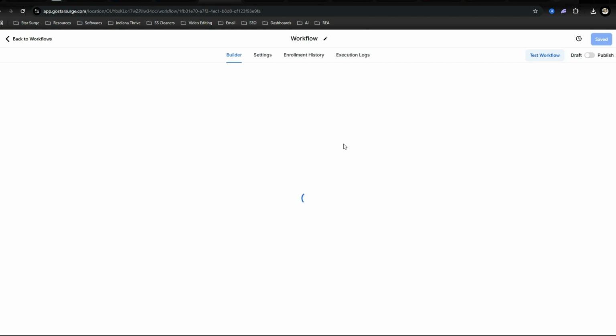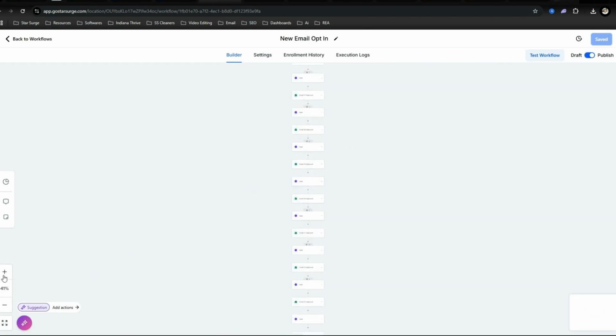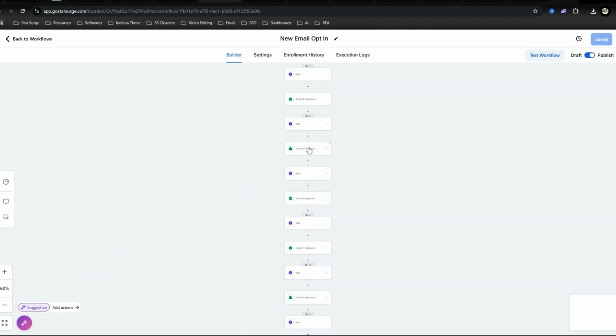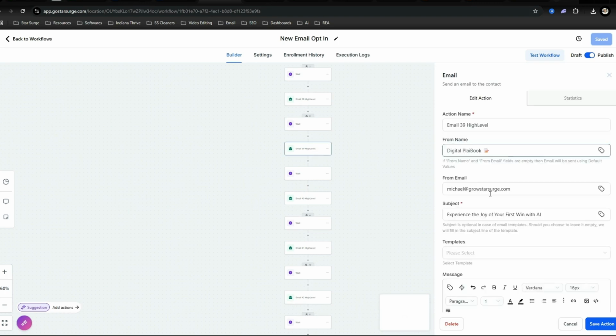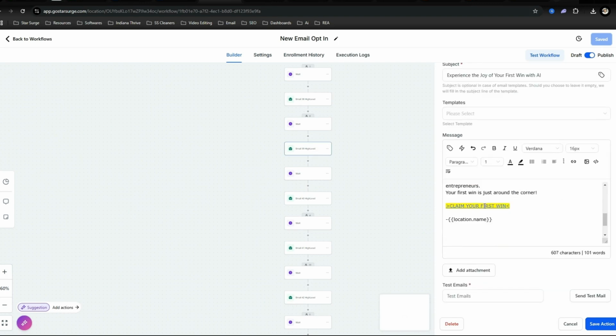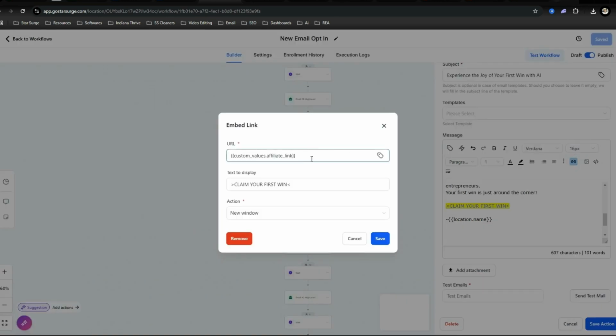So right here is a done for you automation that has about 60 emails in it. And if we click one of these emails here, you'll see right here a link. Now, what this is, is a custom value.